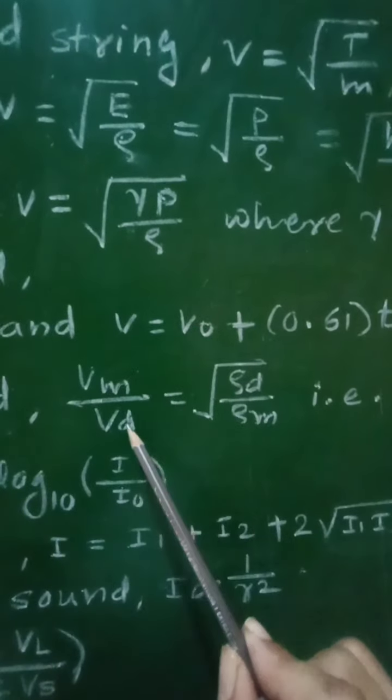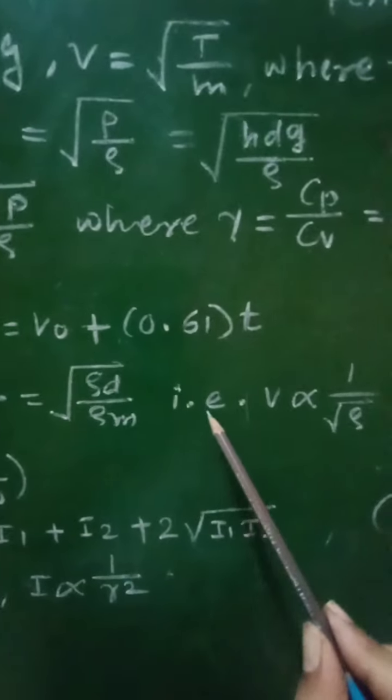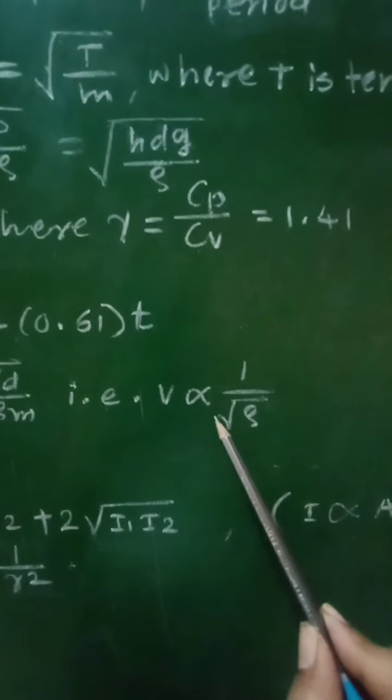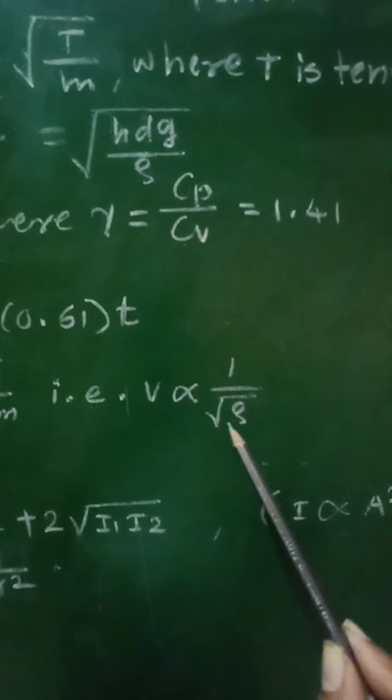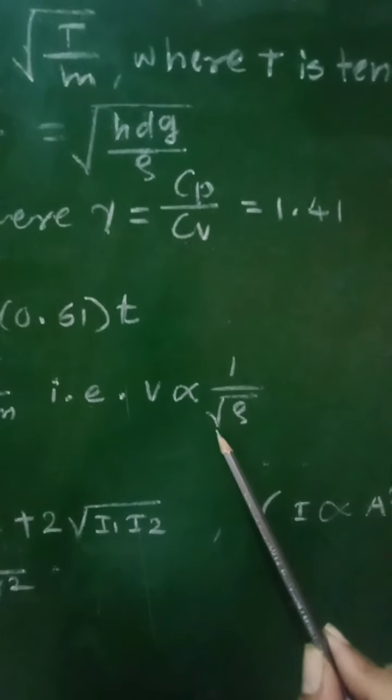From this relation we can write that velocity is inversely proportional to square root of density, that is v proportional to 1 by square root of rho.